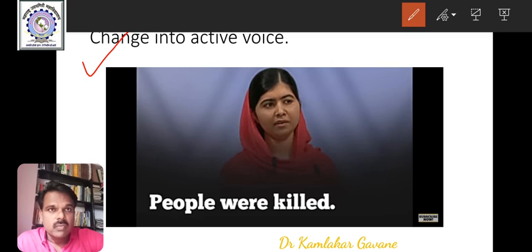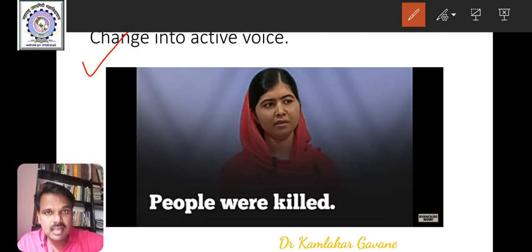So, while changing a sentence into active voice from passive, the by agent becomes the subject. The sentence begins with by agent. The full sentence is people were killed by terrorists. So in active voice, the sentence can begin with terrorists, and the sentence is in past tense. So the active voice is after by agent we take as the subject terrorists.